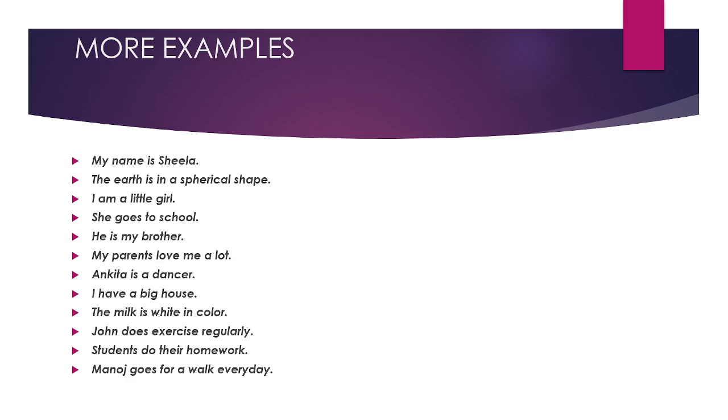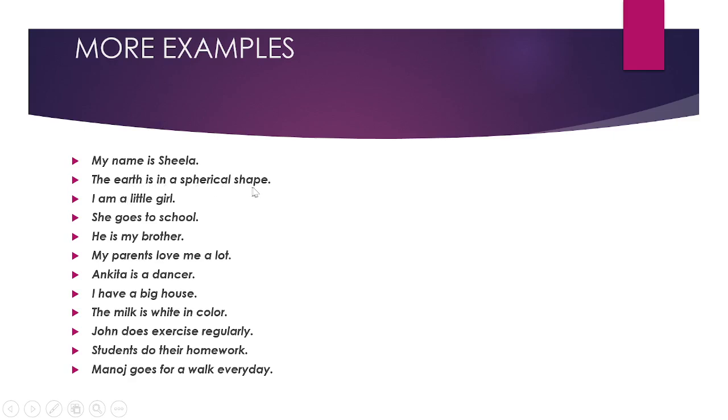My parents love me a lot. Ankita is a dancer. I have a big house. The milk is white in color. John does exercise regularly. Students do their homework. Manoj goes for a walk every day. Very good. Here all these sentences are in simple present tense only.